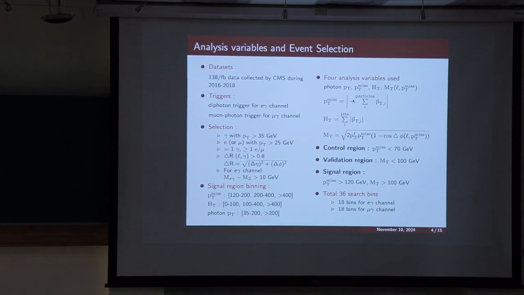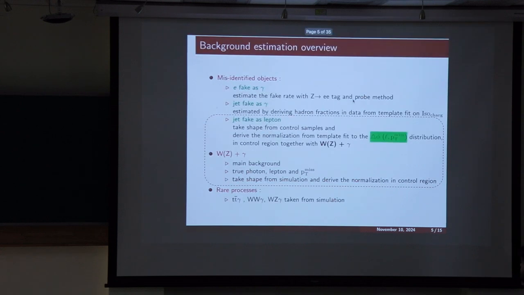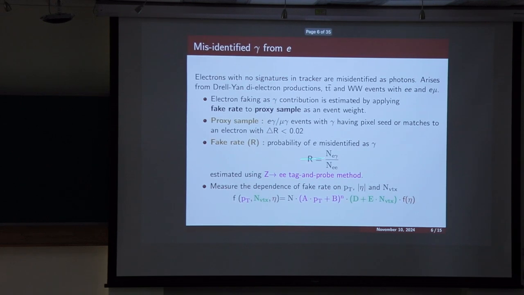Okay, so here we want something isolated, so that it is not a fake object. We want a good separation, but for 0.02, here we want to check that the photon is a fake. The photon matches the electron at a very small, close distance.